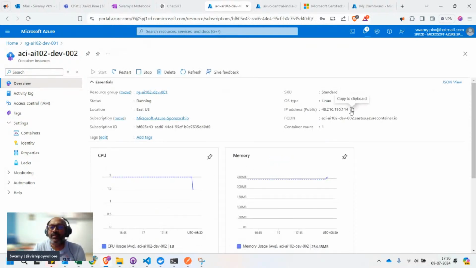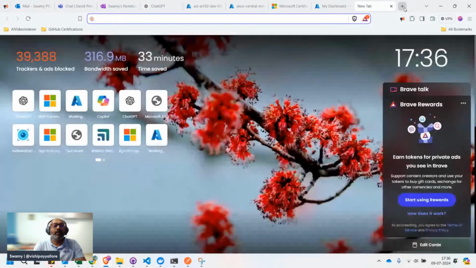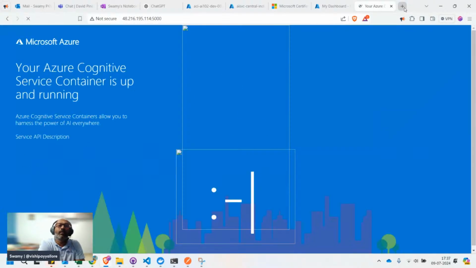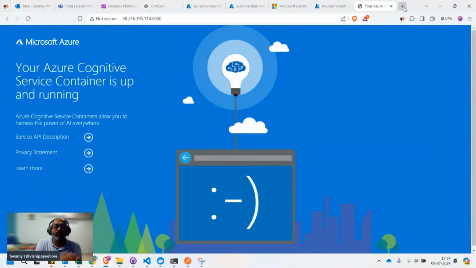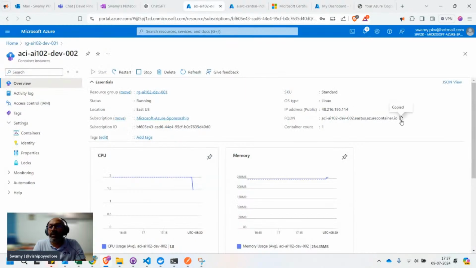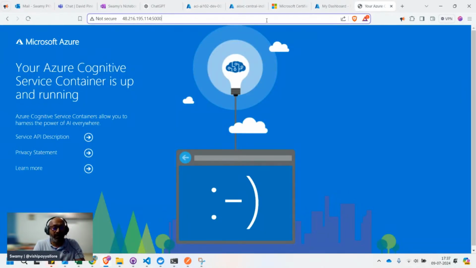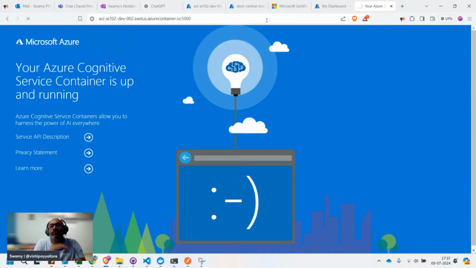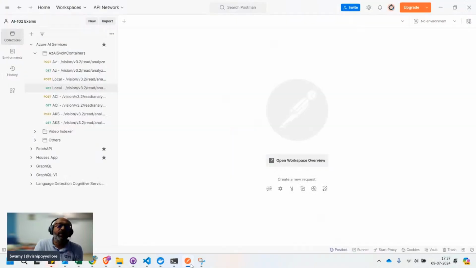So how do we access this? Now I can take the public IP and hit it with the 5000 port. As I was mentioning, I have an issue with my 5000 port. I'm not changing it. Another thing I can do is come back to the FQDN. I can select the FQDN and the same 5000 port. You will see the same output. Either you use FQDN or you use the IP address. The effect is the same. So we did that.